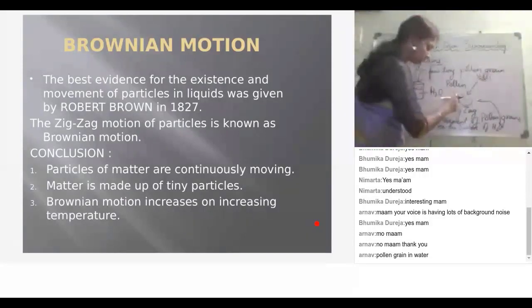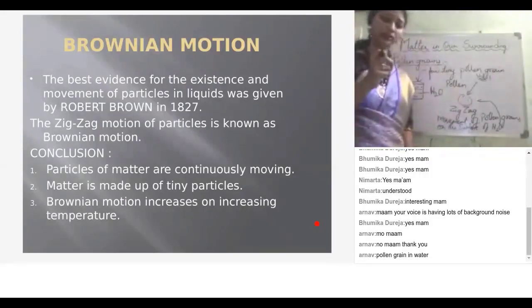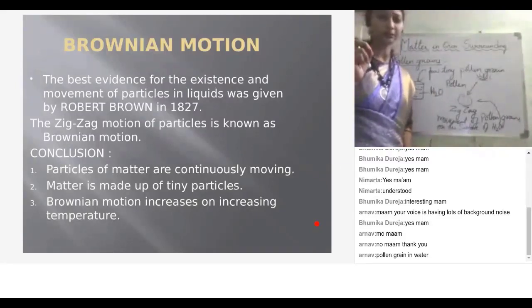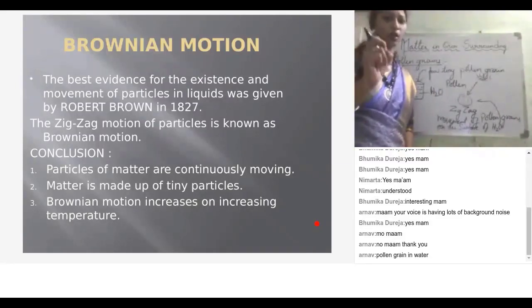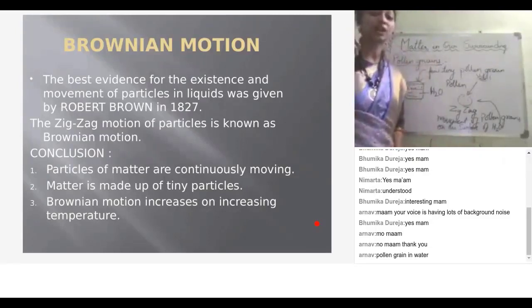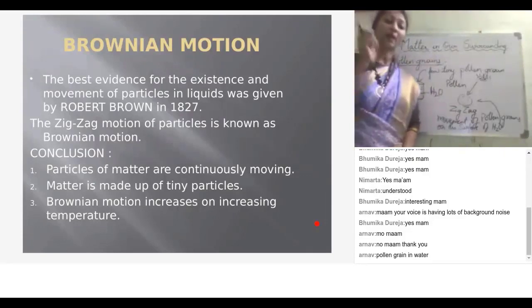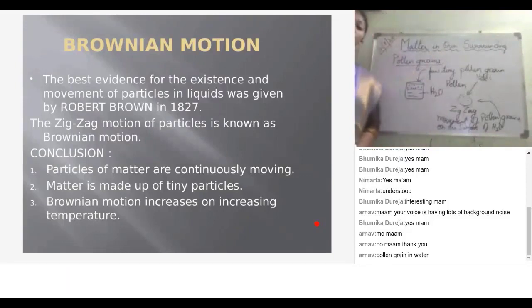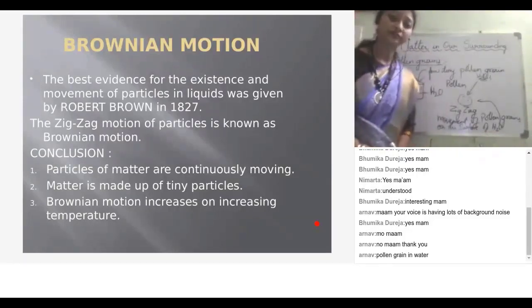By the movement of these small pollen grains on the surface of water, Robert Brown said that this is Brownian motion, the zigzag movement of particles. This also comes under particles of matter are continuously moving.